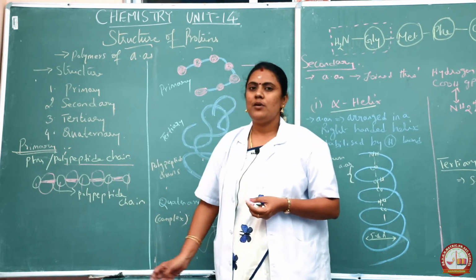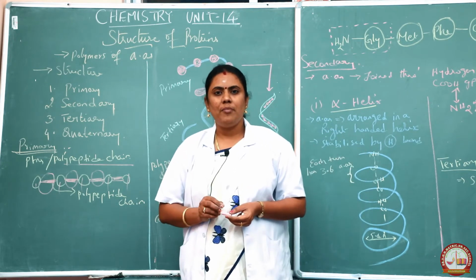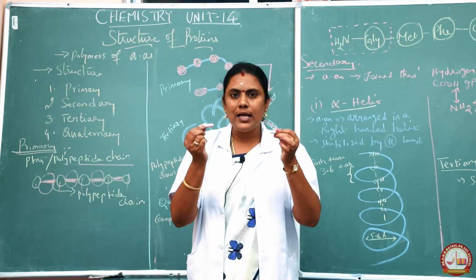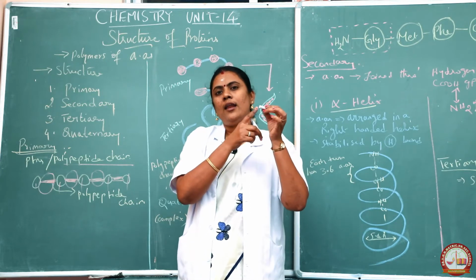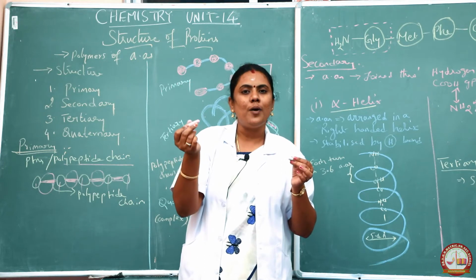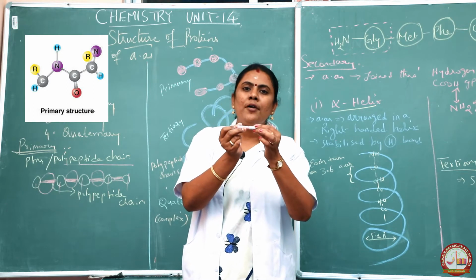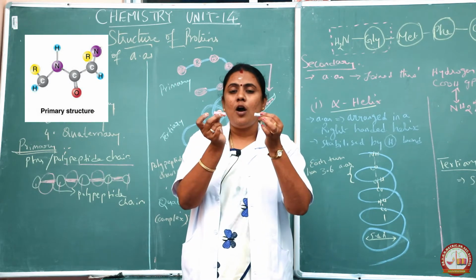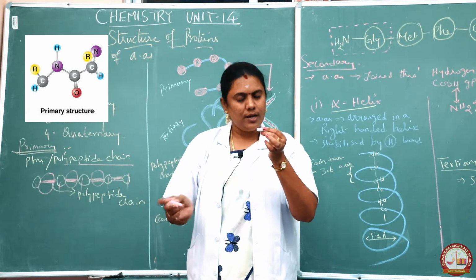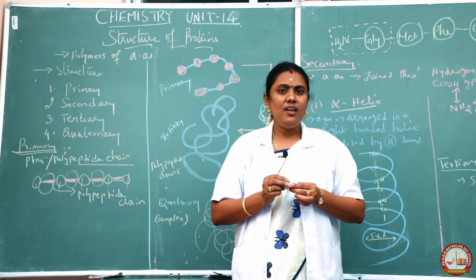Now, with respect to the primary structure, the polypeptide chain. The polypeptide chain is nothing but the chain formed between two amino acids, one amino acid containing an amino group at one end, another amino acid containing a carboxylic group at another end. If these two combine together, they form a bond called a peptide bond. Not only two, many amino acids can combine together. It can be of any molecular weight. So that structure is said to be the primary structure.